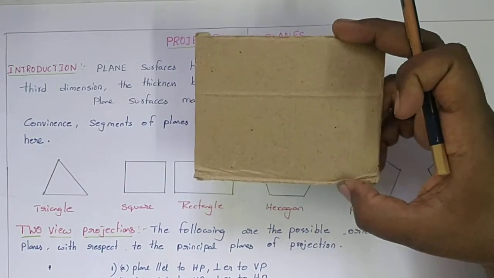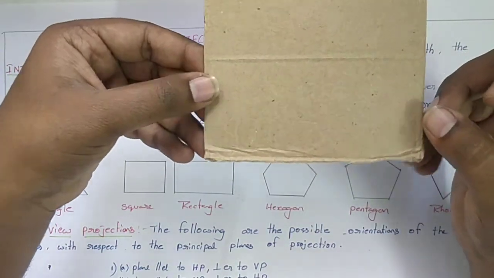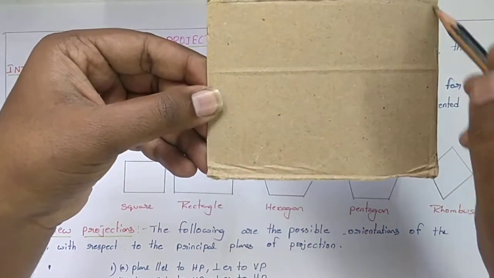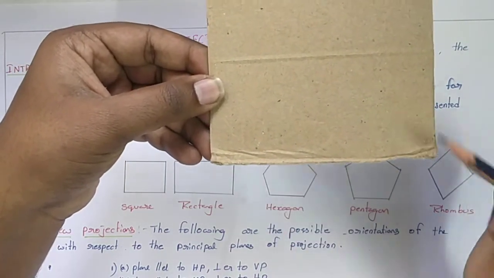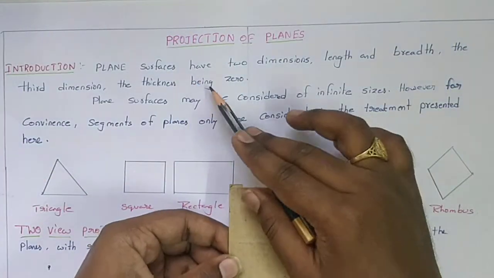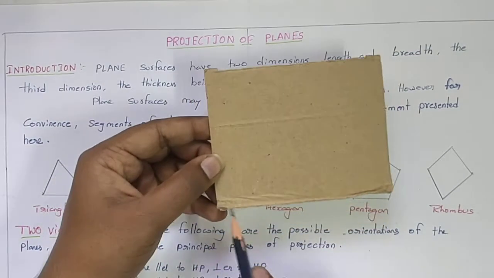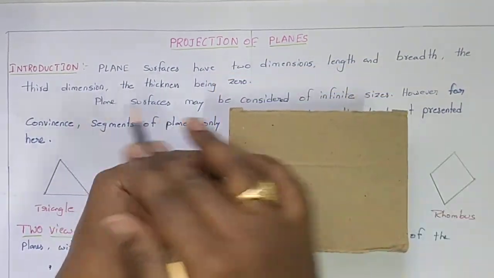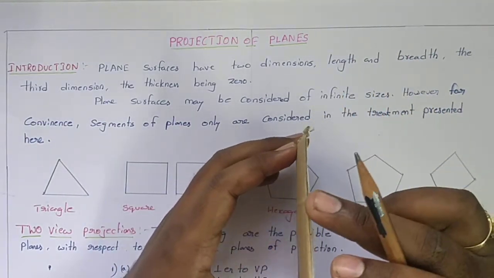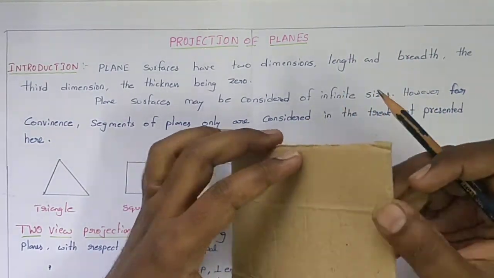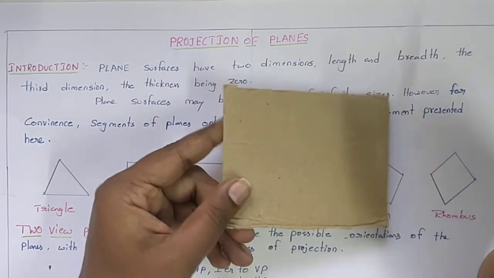Observe, I have taken one plane. This plane has two dimensions, in the x-axis and y-axis direction. Suppose I take this one as length and this one as breadth. Plane surfaces have two dimensions, length and breadth, and the third dimension, the thickness, is 0. That means here the thickness is negligible. This is considered as 0, so that the type of object is known as plane figures.